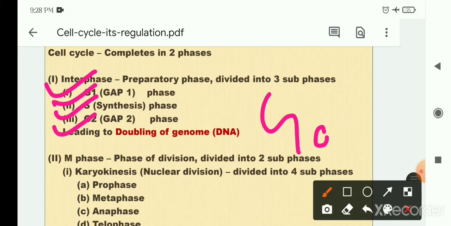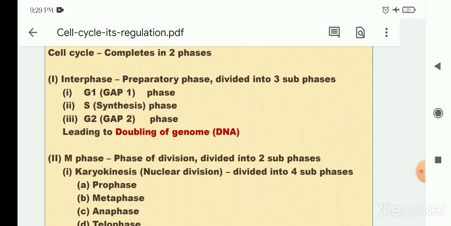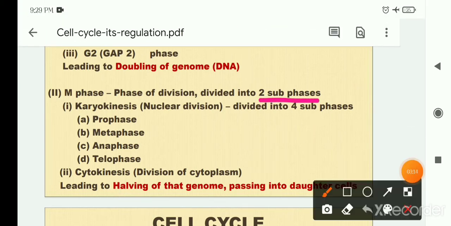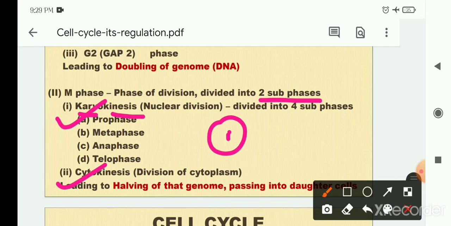Here the cell has two options: either the cell continues to grow and divide, or it aborts itself. Okay, so now come to the second phase of the cell cycle, that is the M phase. The M phase is generally termed as the mitotic phase, and it has two important subphases, that is karyokinesis and cytokinesis. Karyokinesis consists of two terms, karyon and kinesis. I think you know what karyon is.